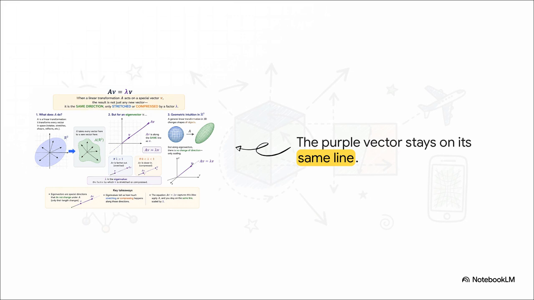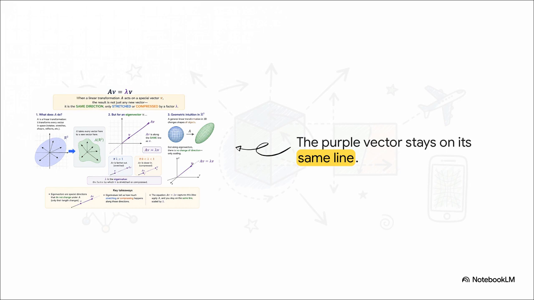To really visualize this, imagine an initial state as a perfect blue circle. When a linear transformation is applied, that entire blue circle stretches out into a green oval. Almost every single point inside that circle completely changes its direction relative to the center.